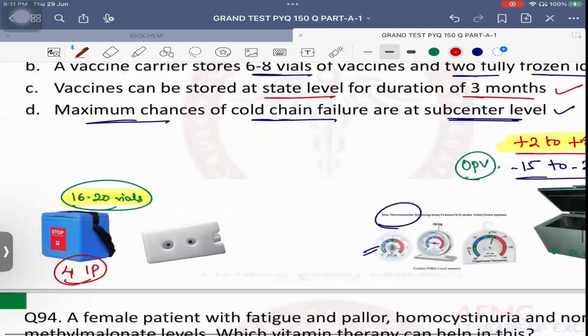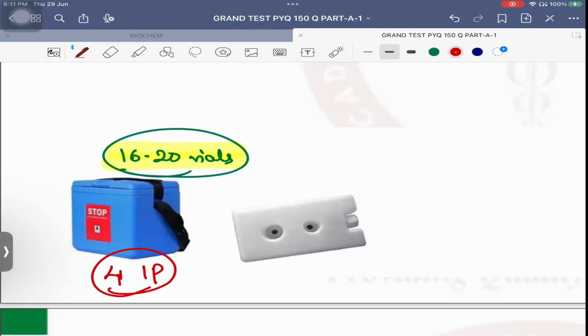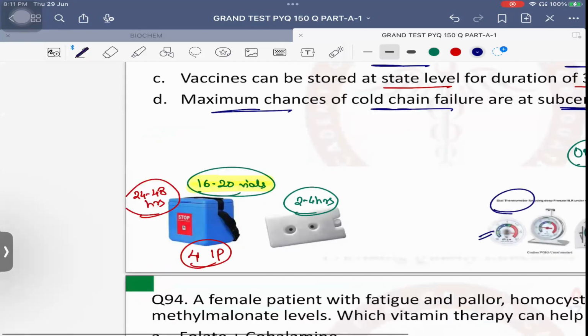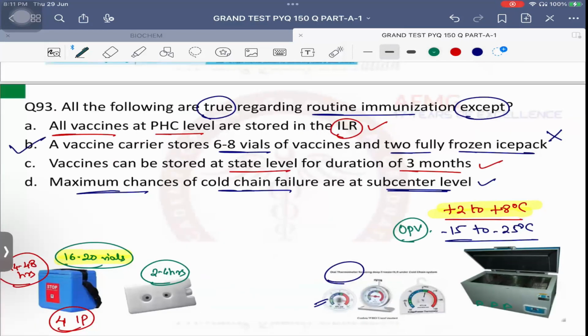Next, a vaccine carrier can maintain its temperature up to 24 to 48 hours, but an ice pack can only maintain its temperature up to 2 to 4 hours. No issues with this. The answer for this question should be option number B.